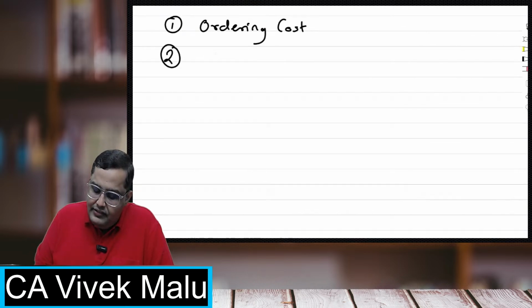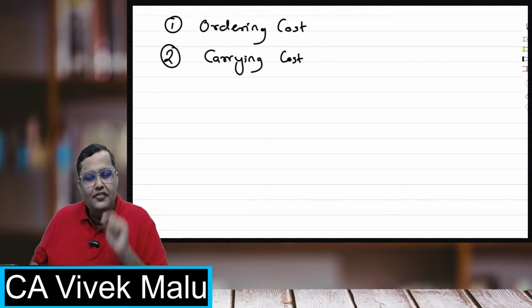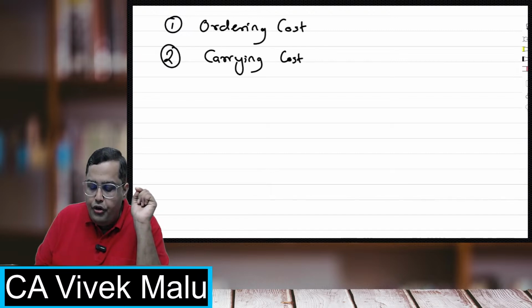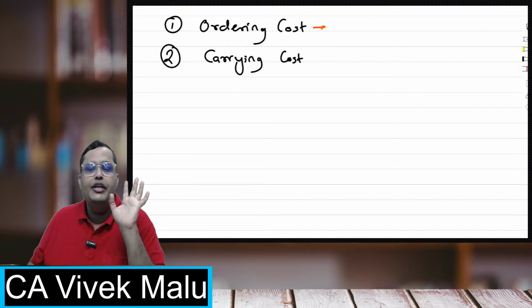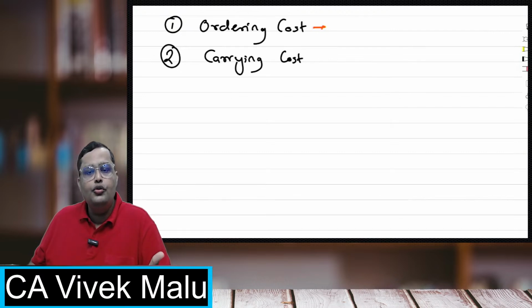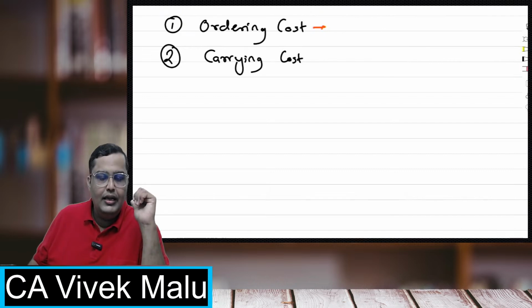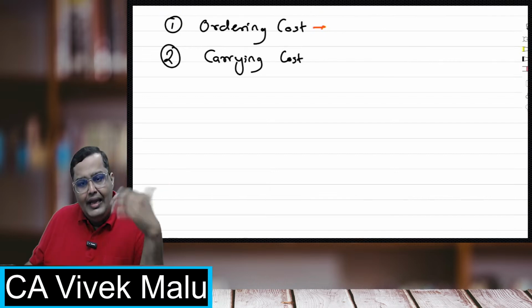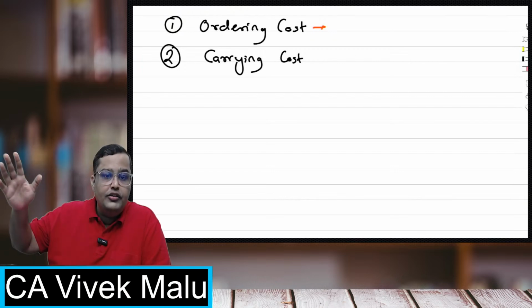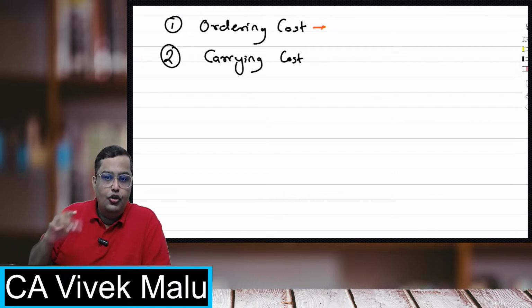The second is the carrying cost. By the way, I'll always suggest you remember, ordering cost is kind of advertisement for tender. The more orders you want to give, more advertisements you have to make to bring the tenders. So think of it that way. If you want to make 100 orders, give advertisement 100 times to call for tenders. So the cost will shoot up like that. The next is the carrying cost.